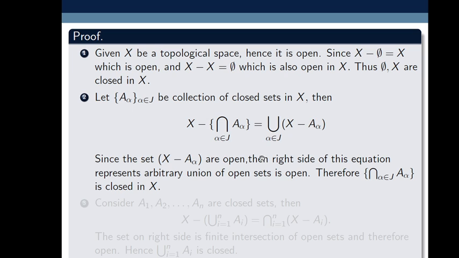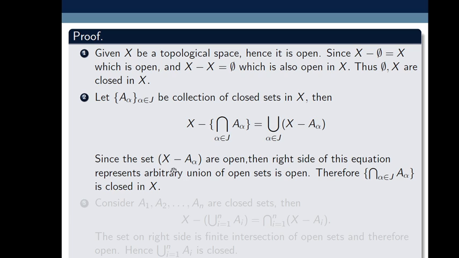So the right side of this equation represents a union of open sets, and we know that a union of open sets is open. So X minus the intersection of A alpha is open, which is the complement of the intersection of A alpha in X. That's why, by the definition of closed set, the intersection of A alpha where alpha belongs to J is closed.